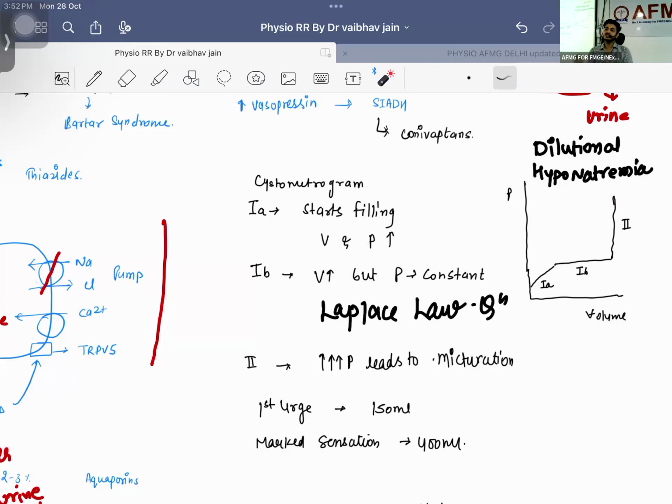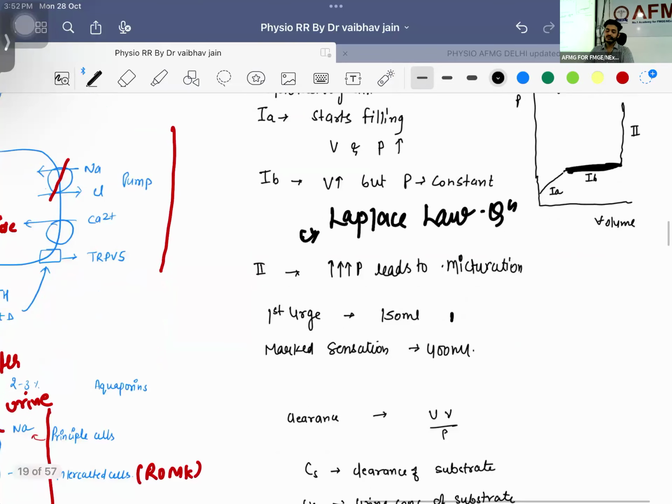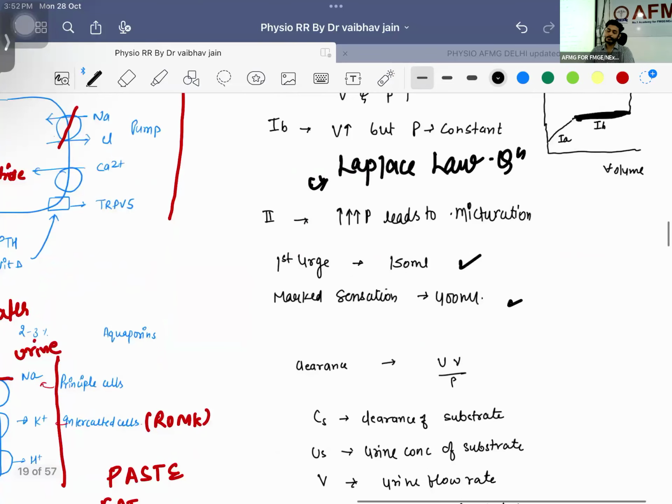So this is the condition of your bladder. They have asked you this particular stage is due to what? This particular stage is due to Laplace law, which states that there will be constant pressure, but there will be an increase in volume. Is the point getting understood? Right? First urge you will have at 150, and mark sensation you will have at 450.